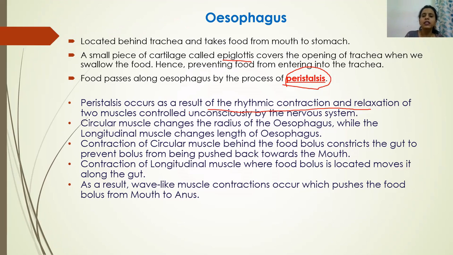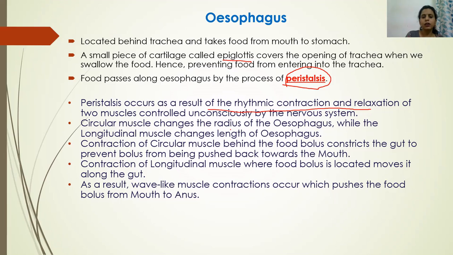And remember, these muscles are controlled unconsciously by the nervous system. The meaning of this is, for example, when you have swallowed food, you cannot decide with your brain that the food should stop in the center of the esophagus. That is not possible, because smooth muscles are involuntary muscles. The working of smooth muscles cannot be controlled by our brain, so it is controlled unconsciously by the nervous system.